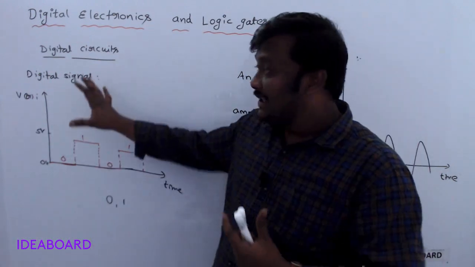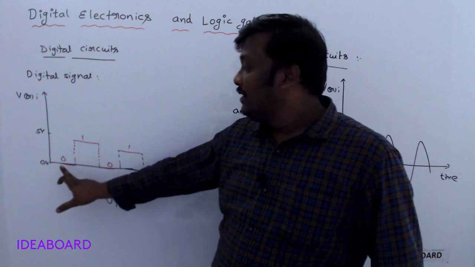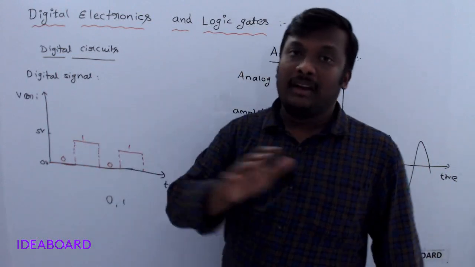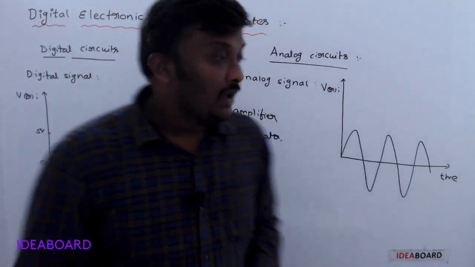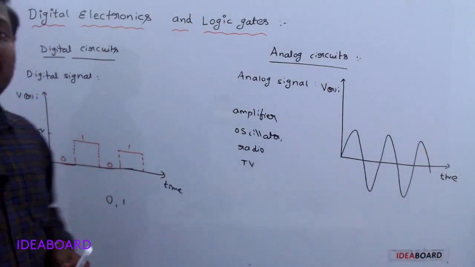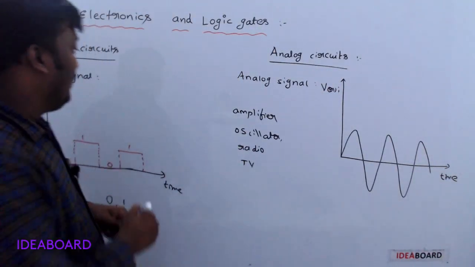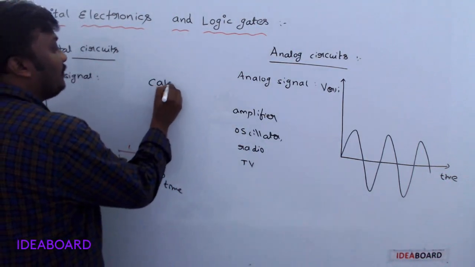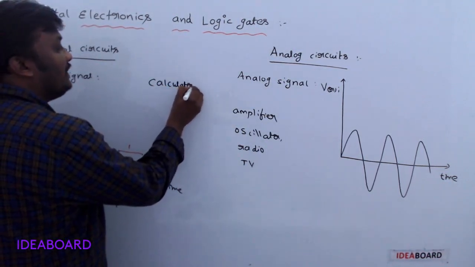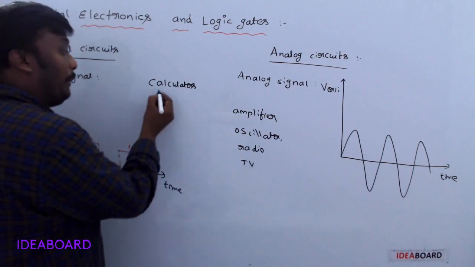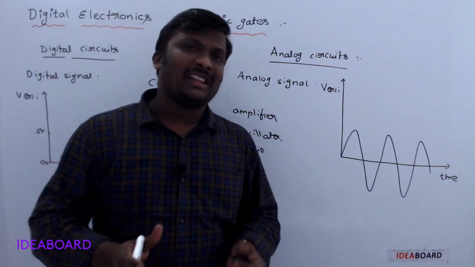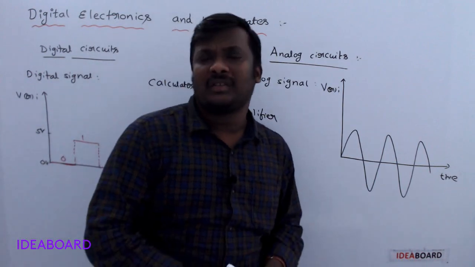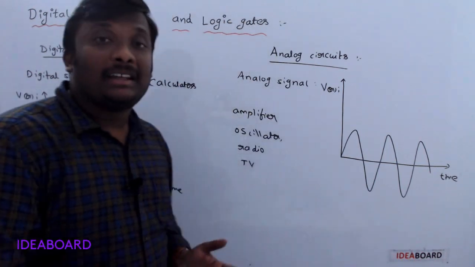So in a digital signal output we have 0 1 0 1 1 1 1 0 like that. Is it clear? Where do you observe this type of digital signal? Yes: calculators, digital watches, burglar alarms. Particularly at present we are using computers, robots, multimeters.